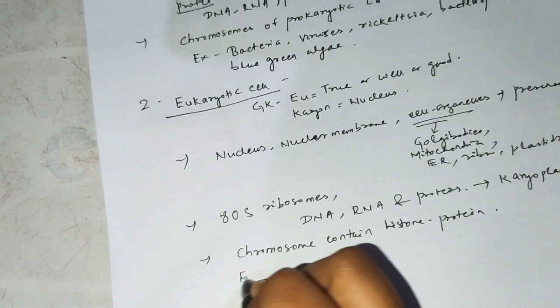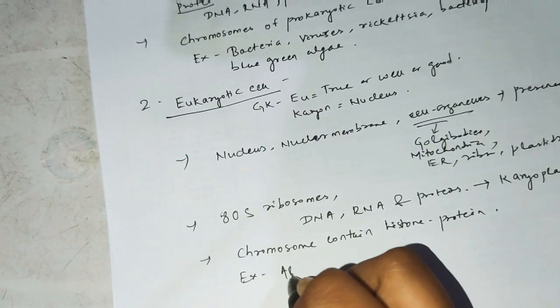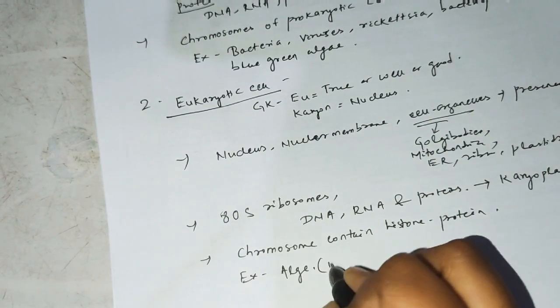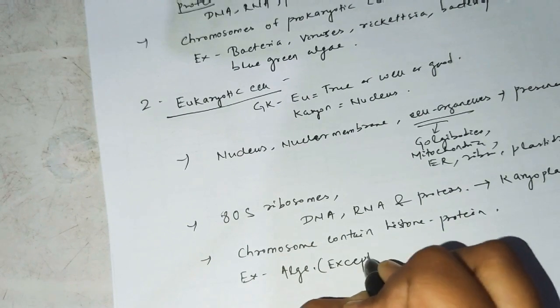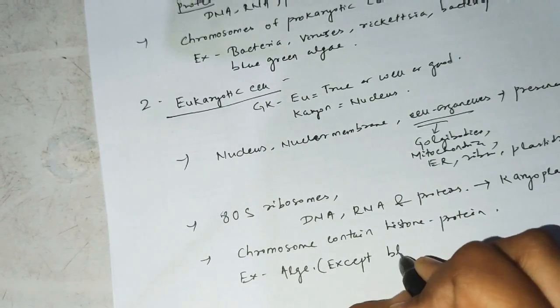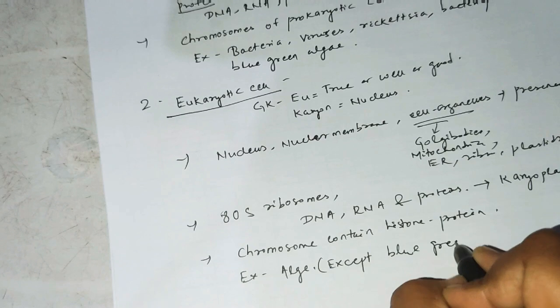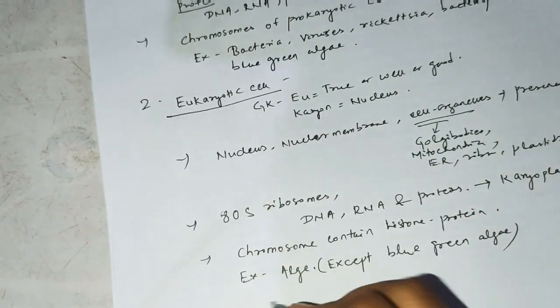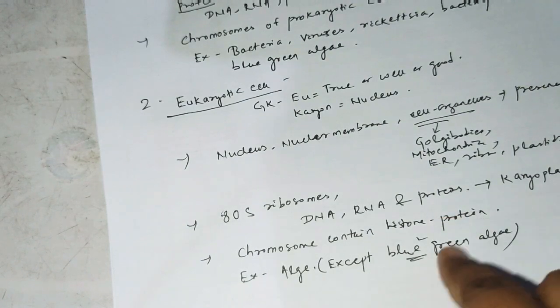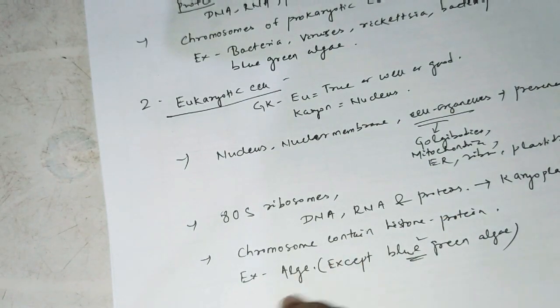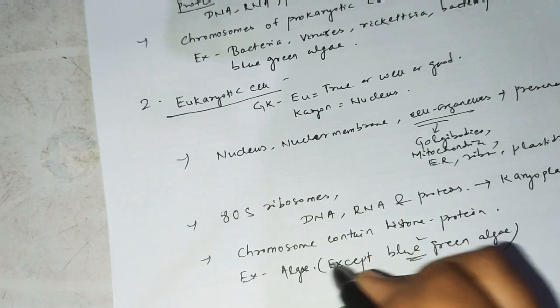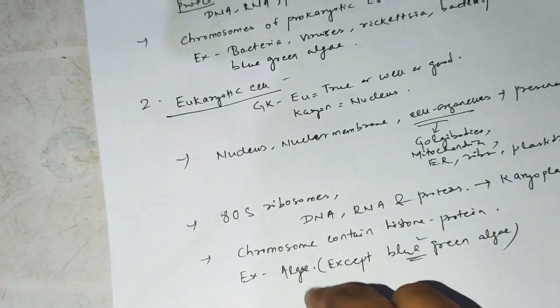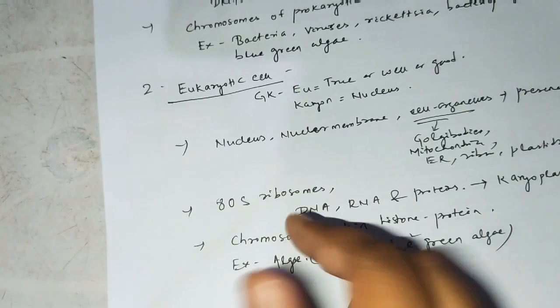The example of prokaryotes is blue-green algae, which I already told about. Only blue-green algae are prokaryotic, and other algae are categorized in the eukaryotic cell.